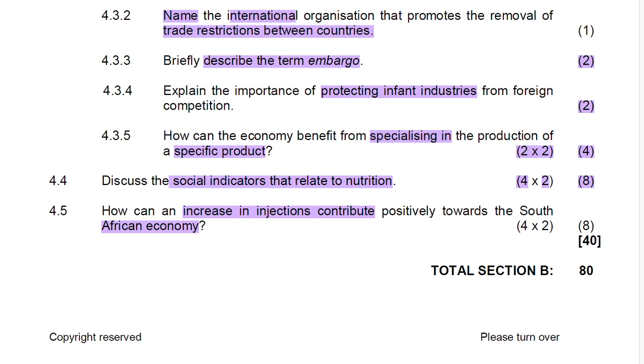So, when looking at the social indicators that relate to nutrition, child malnutrition was looked at, as well as overweight children, and obesity was also looked at.